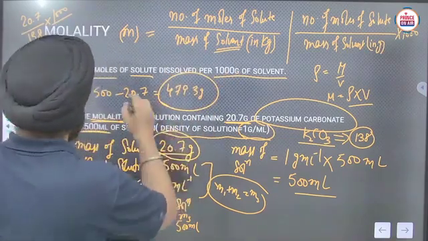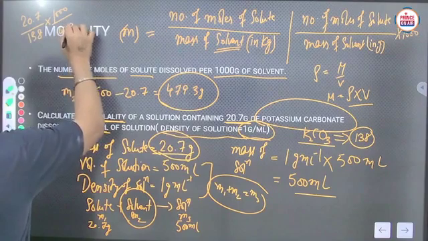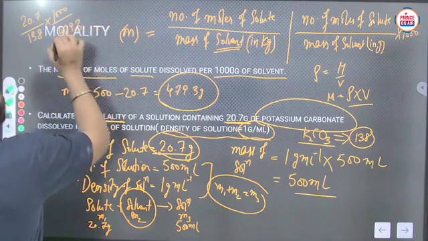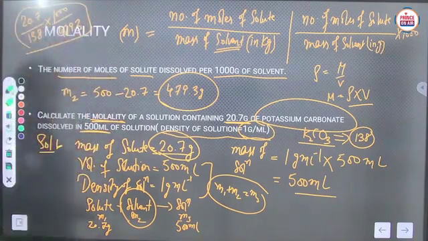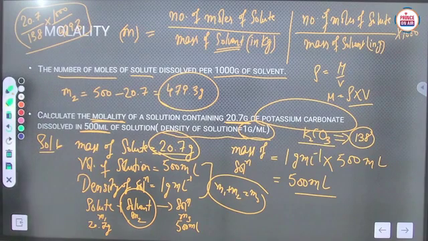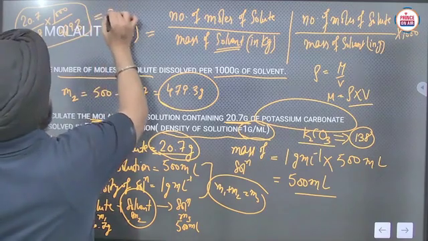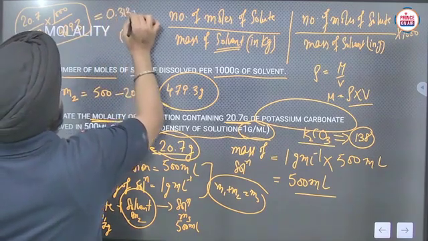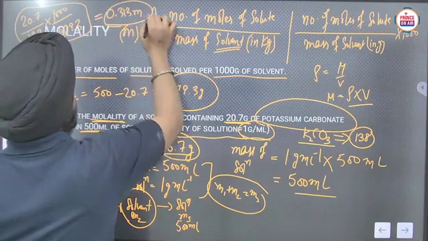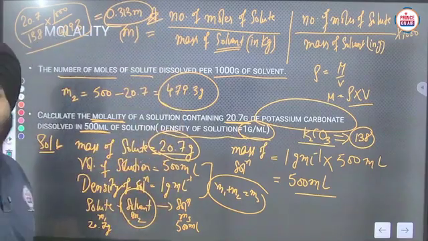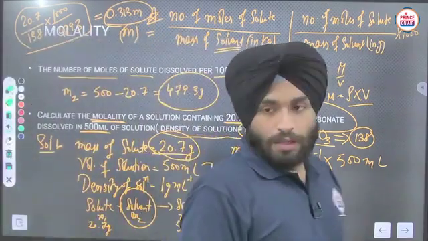Mass of solvent is 479.3. So just solve this term, you will get the answer. Try it once, and the answer will be 0.313 molal. Like this you can calculate. Try to solve yourself.